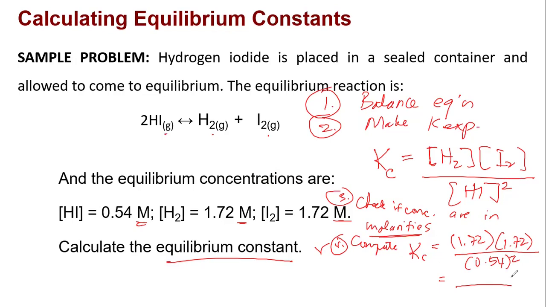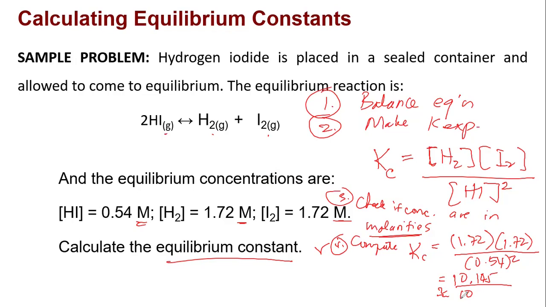So 1.72 times 1.72 divided by 0.54 squared. So the Kc is 10.145. Okay, around 10.